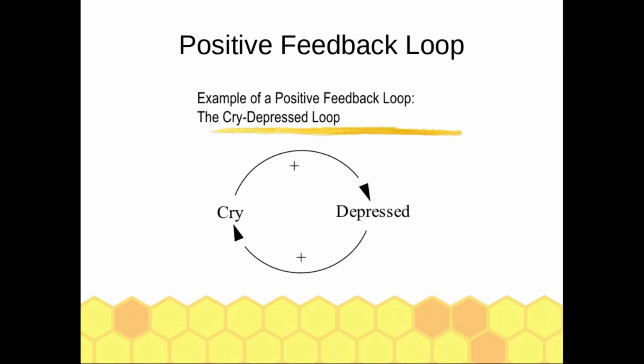The situation worsens further because our climate system follows a positive feedback loop, and it plays an important part in determining the future climate situation. A positive feedback loop is the process in which an increase in the first quantity further amplifies the second quantity, which in turn again increases the first quantity, and the loop continues. In this picture we can see that if we are depressed, we cry, and crying makes us more depressed, and thus we are stuck in this never ending loop. And sadly enough, our climate system also follows this positive feedback loop.